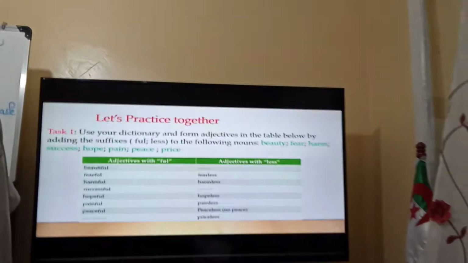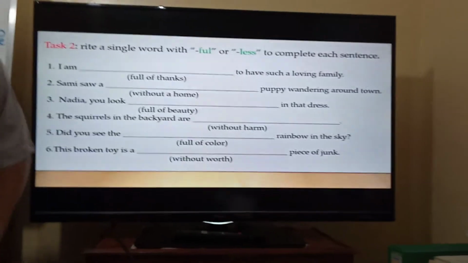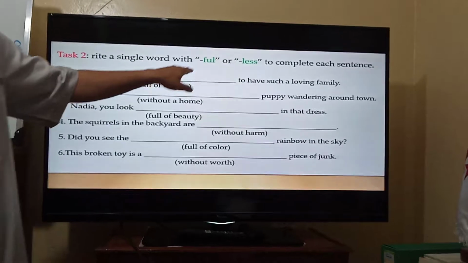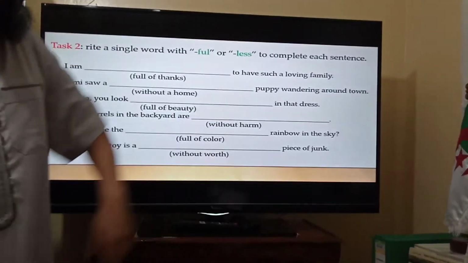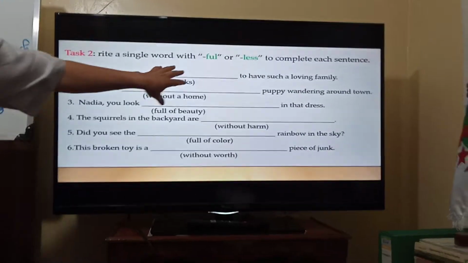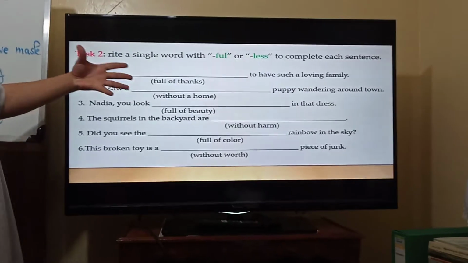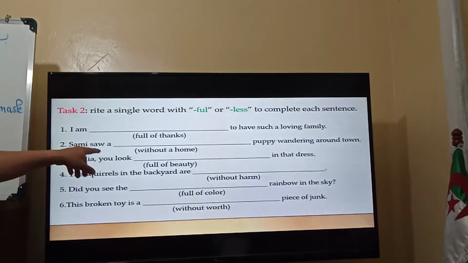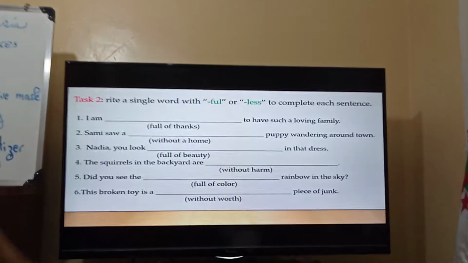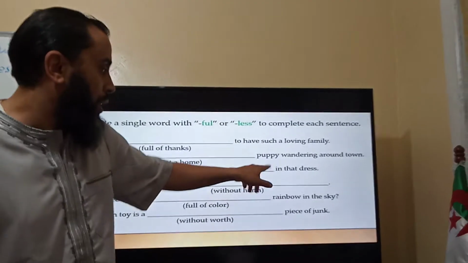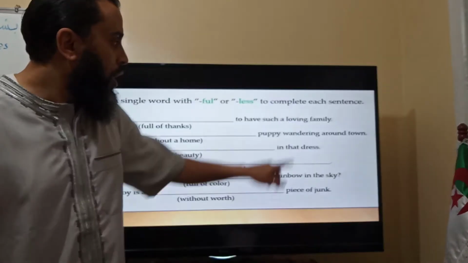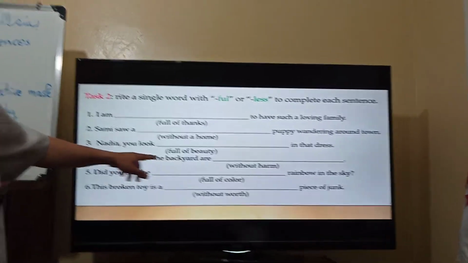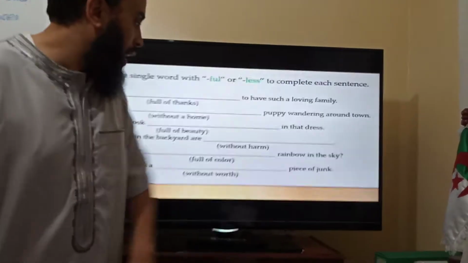Now let's see the next activity. Write a single word with full or less to complete each sentence. I am, so what do you have to do here? Full of thanks, grateful, for example, to have such a loving family. Sammy saw, we have an adjective, without home, what is it? A puppy, a small dog wandering around town. Nadia, you look full of beauty in that dress.